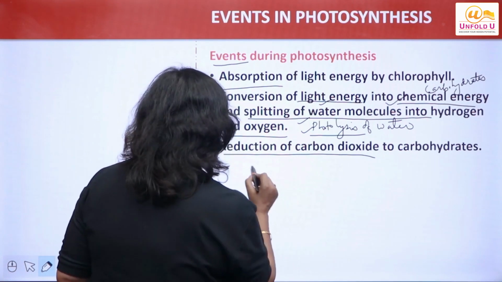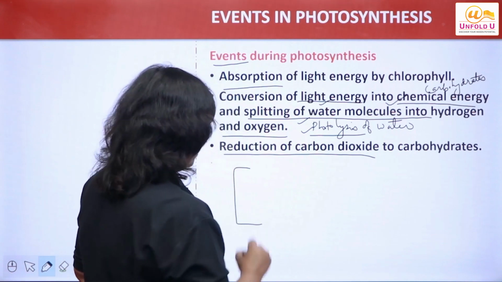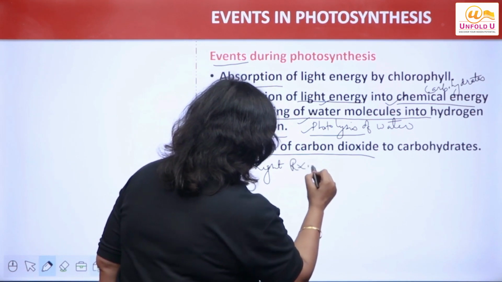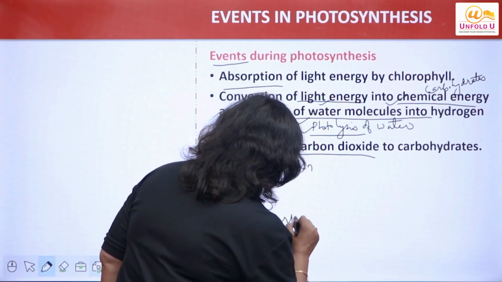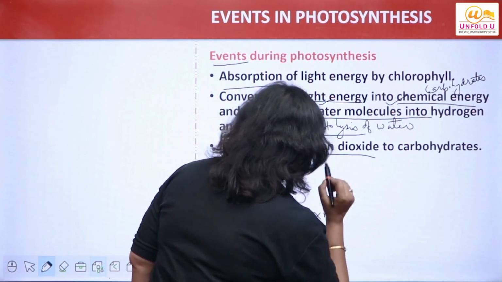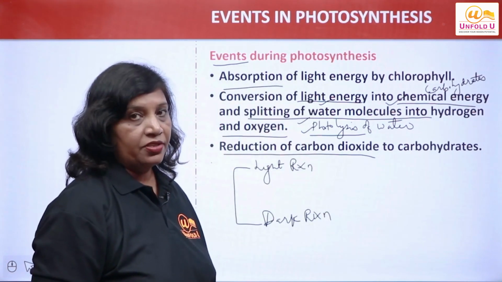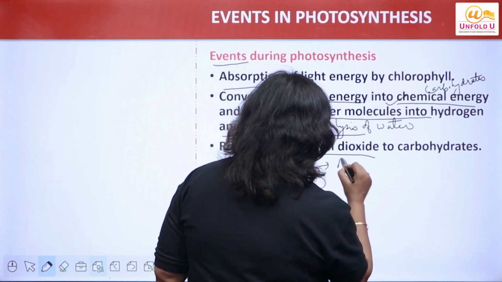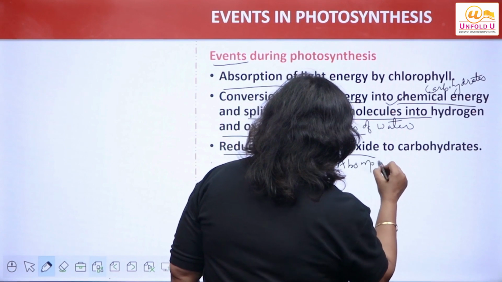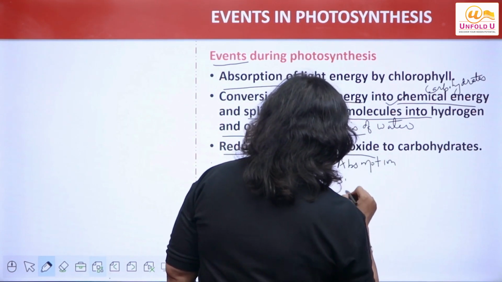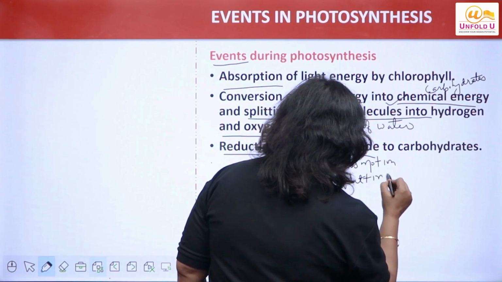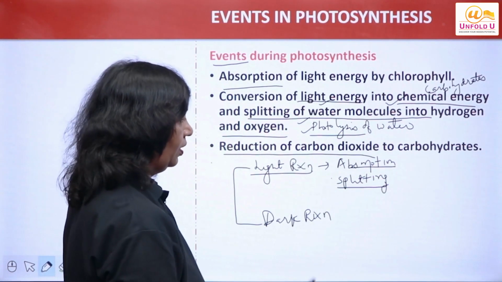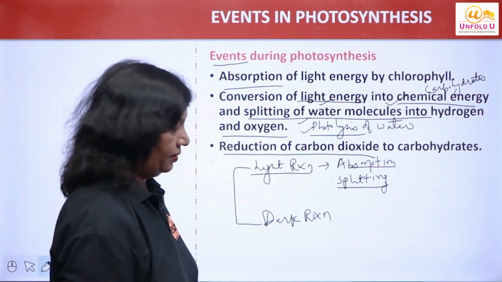Now let me share one thing. The full process of photosynthesis we divide under 2 heads. One is light reaction, another is dark reaction. We study this in higher classes, right? So 2 steps are taking place during photosynthesis. Light reaction, which means light absorption plus splitting, 2 steps under this: absorption of sunlight and splitting of water molecules in the presence of sunlight, right?